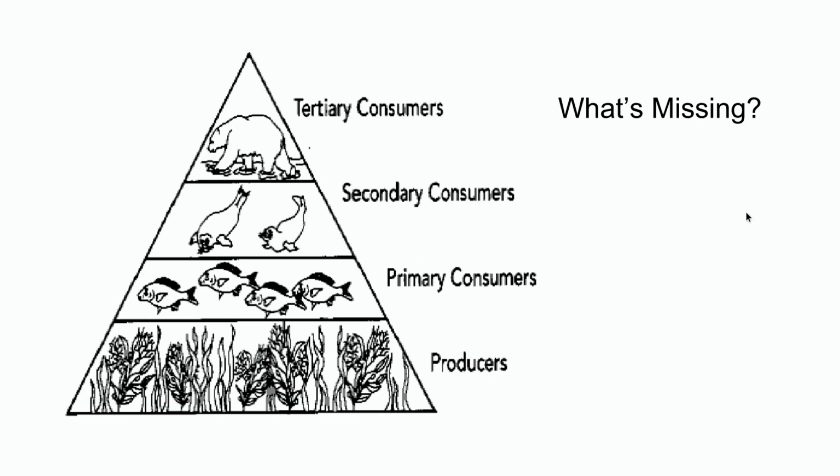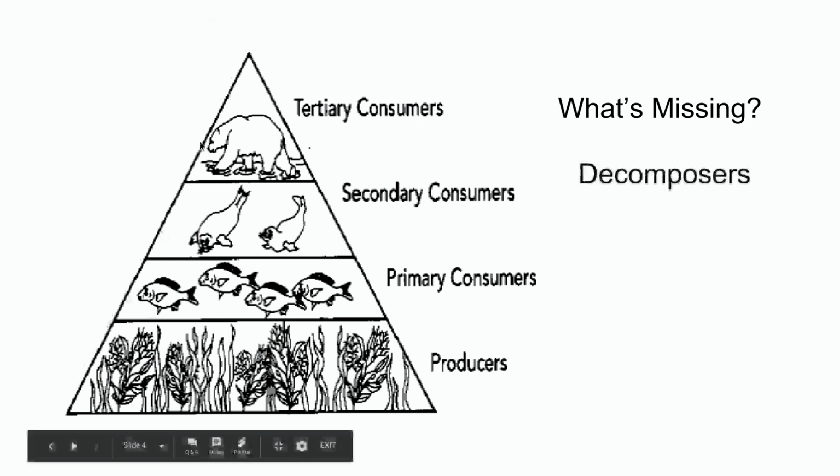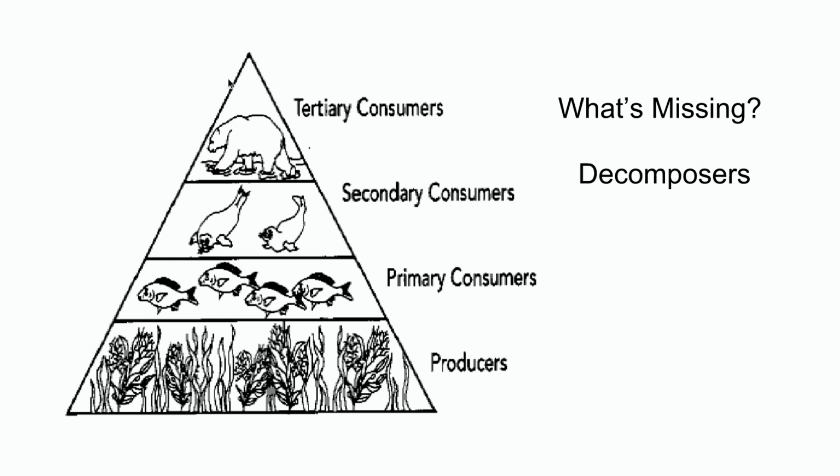So if I look at this energy pyramid, you can see we have the producers, we have the primary consumers that are eating the producers, the secondary consumers that are eating the primary consumers that eat the producers, and then finally the tertiary consumers that ate the secondary consumers, that ate the primary consumers, that ate the producers. So what's missing in this particular energy pyramid that was in that initial food chain? The correct answer is decomposers. The decomposers would actually be found at all the levels of this energy pyramid, because they break down any of those levels once they die and return those materials back to the environment.